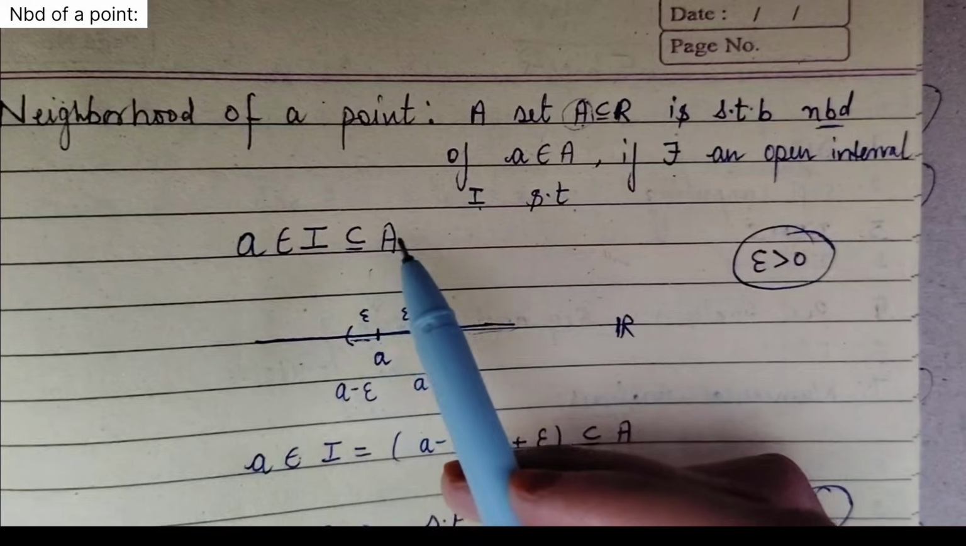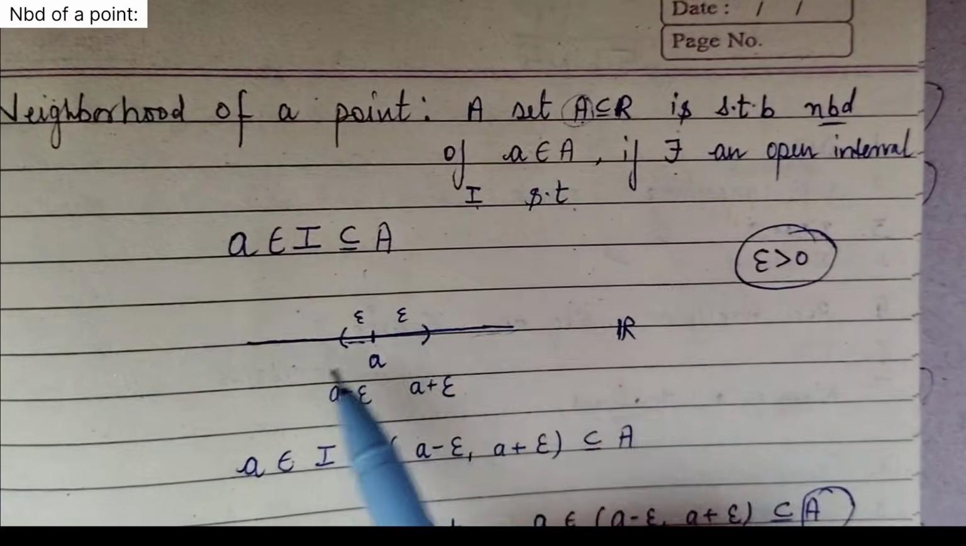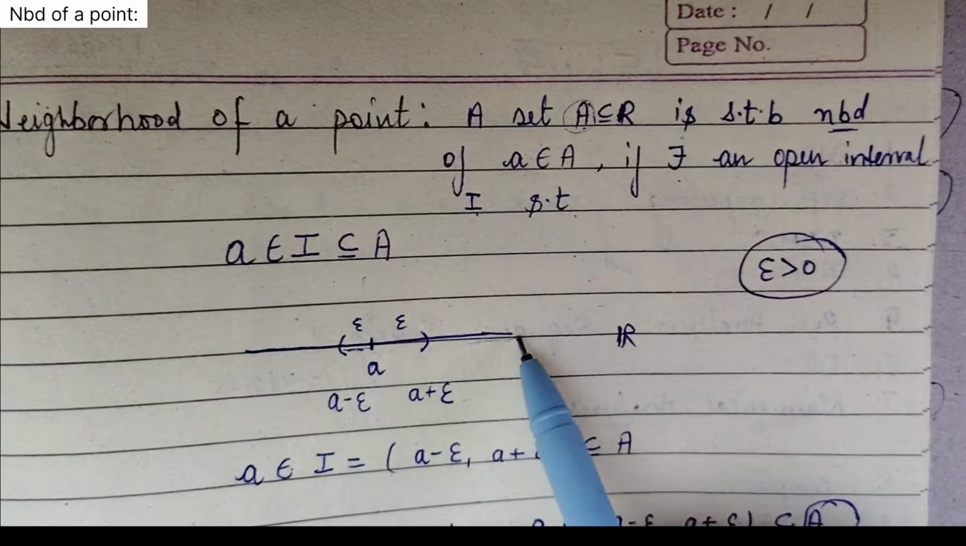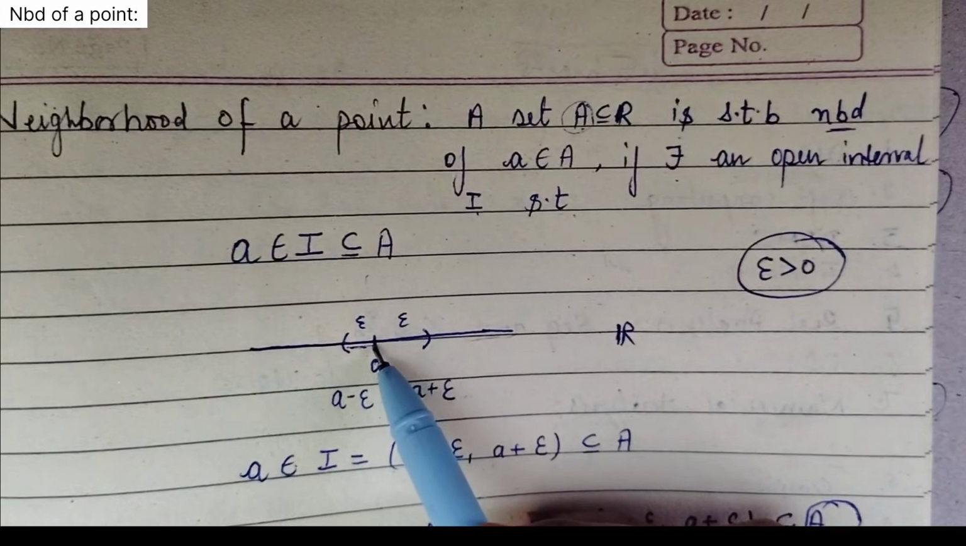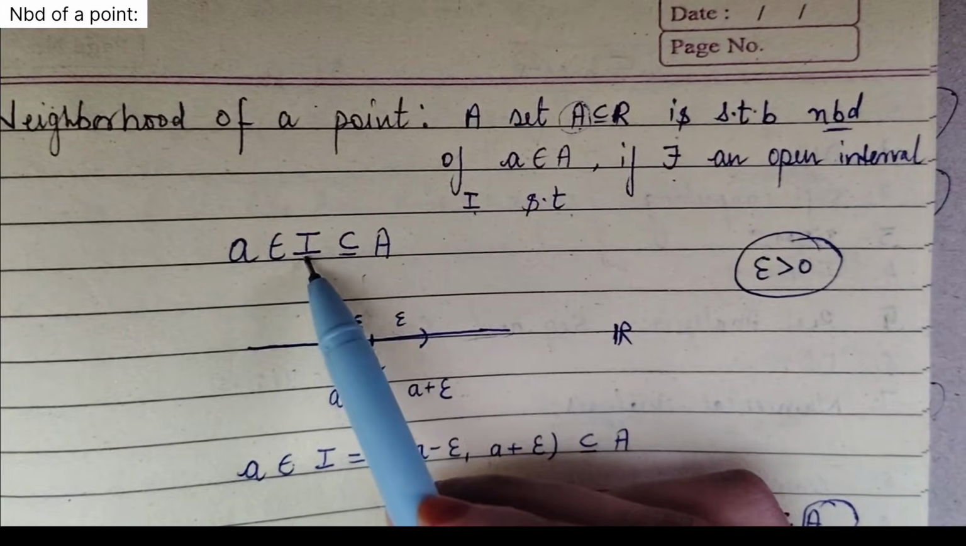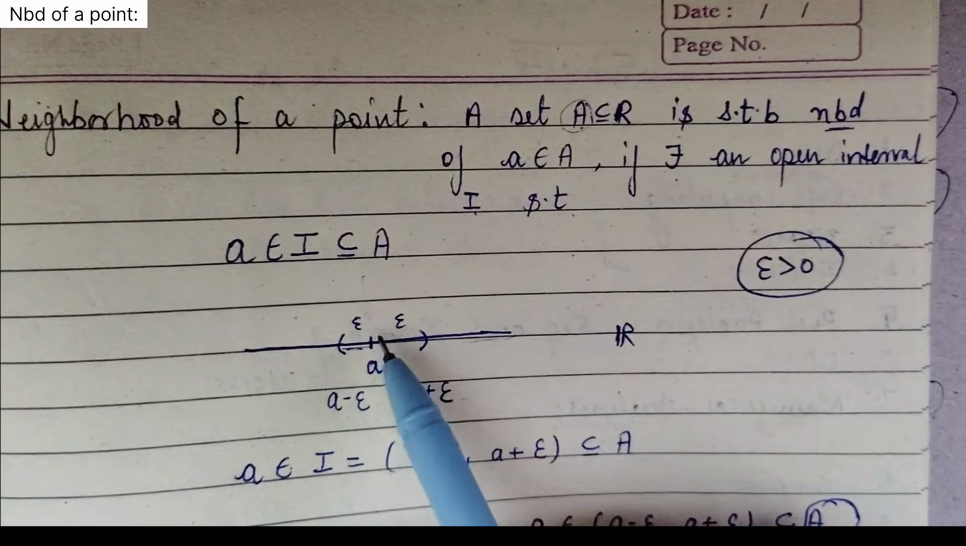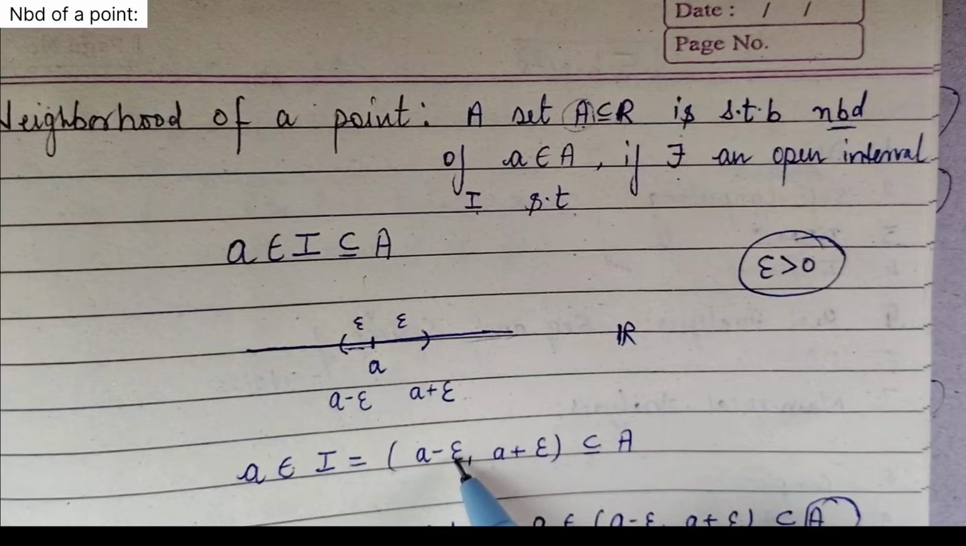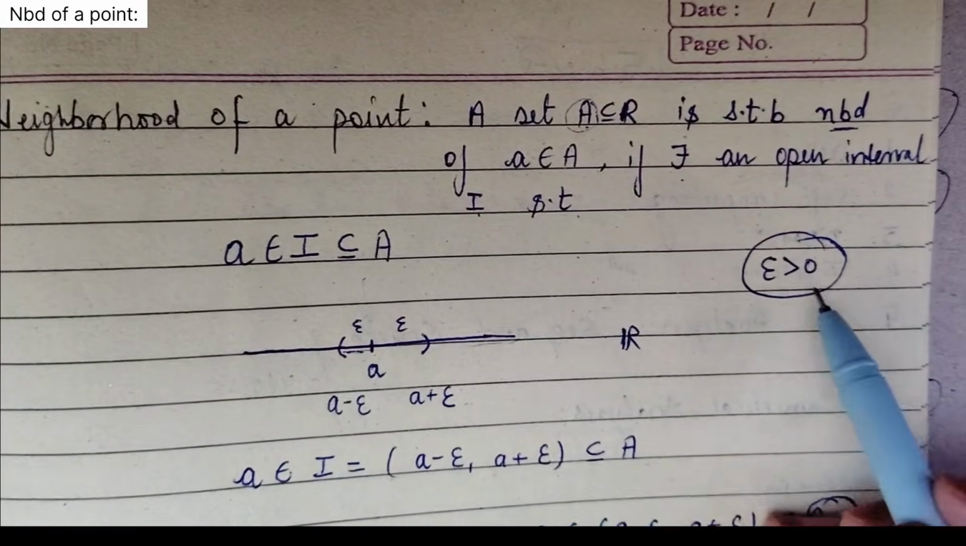Let's just have an idea about how it goes. For example, consider this is the real line, and a is the point. Here I am talking about there existing an open interval I. So what is this open interval? An open interval is of the form a minus epsilon and a plus epsilon, where epsilon is greater than 0.